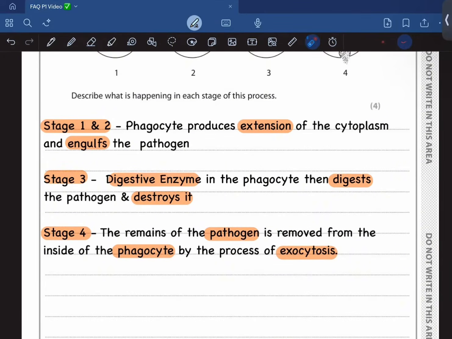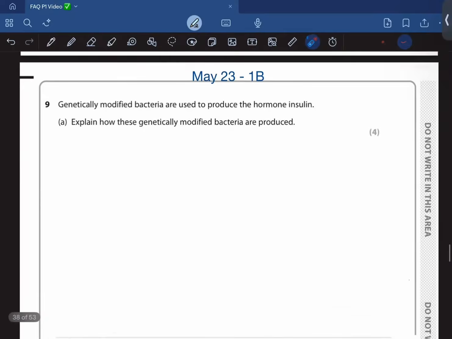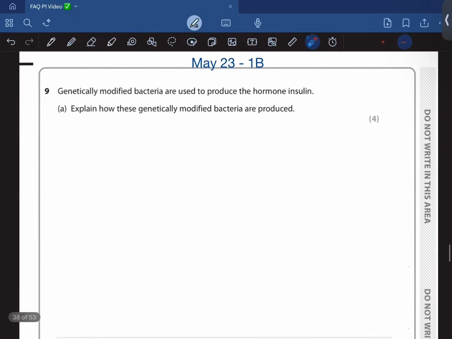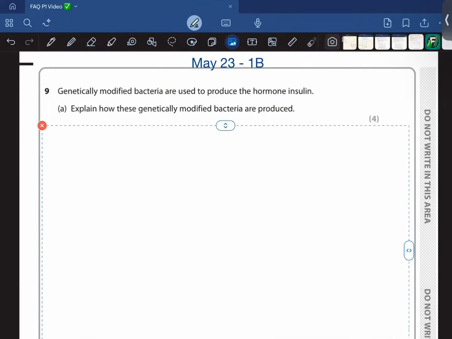Moving on to the next part of the question. It says that genetically modified bacteria are used to make human insulin. Describe how genetically modified bacteria are produced. Same question. So yeah, first of all, take the section of the gene that you are interested in. Take the plasmid of the bacteria, cut it using the same restriction enzyme, join it using DNA ligase, and then insert it into the bacteria.